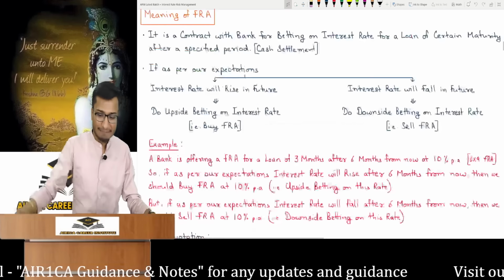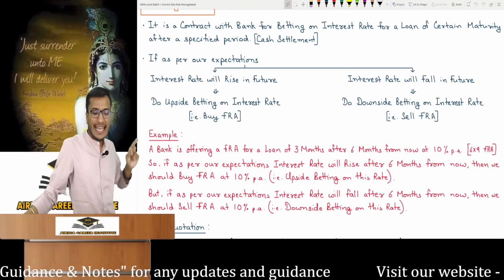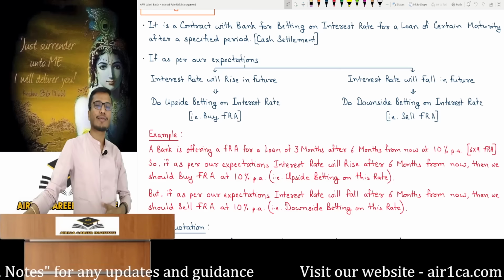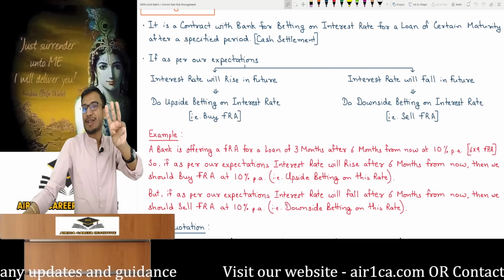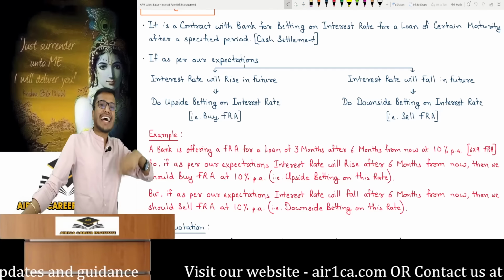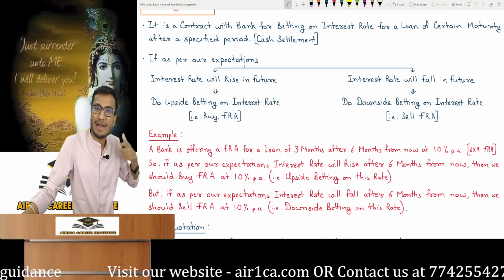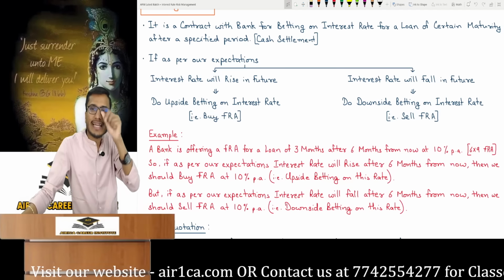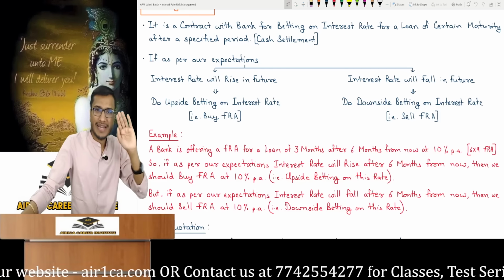Let's move on. Look at the example now. What I just told you is written in this example. A bank is offering an FRA for a loan of 3 months after 6 months from now at 10% per annum. A bank is offering an FRA, specifically a 3-month loan, 6 months from today, at what rate? 10% per annum. The example I was just giving is written here in question format. We call this a 6/9 FRA. You can see it in the brackets. I will explain this. Ignore it for a moment.